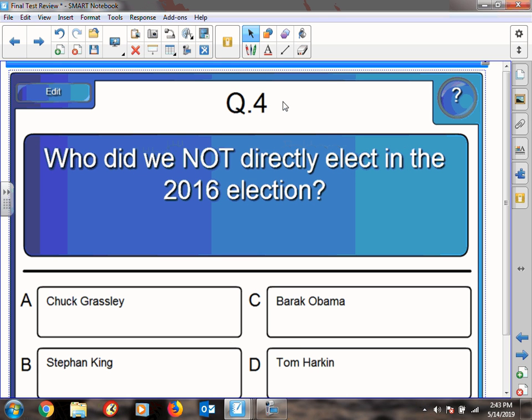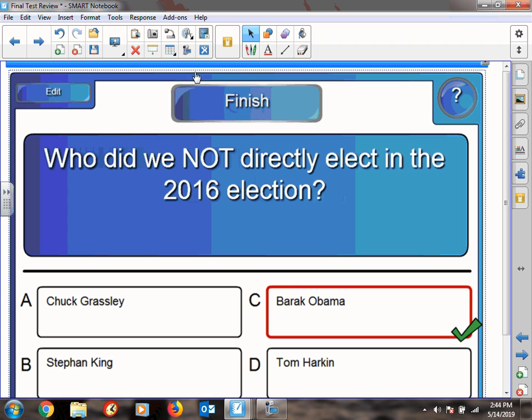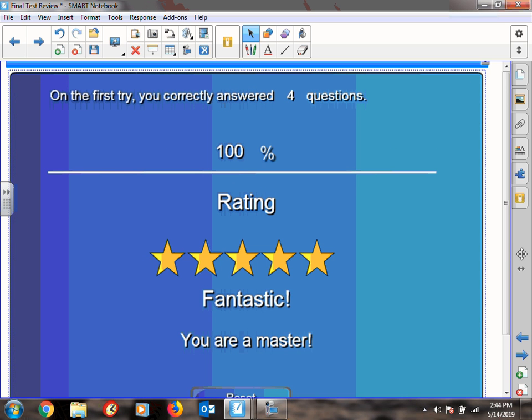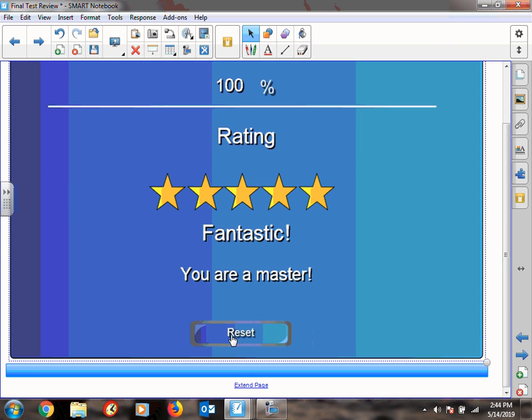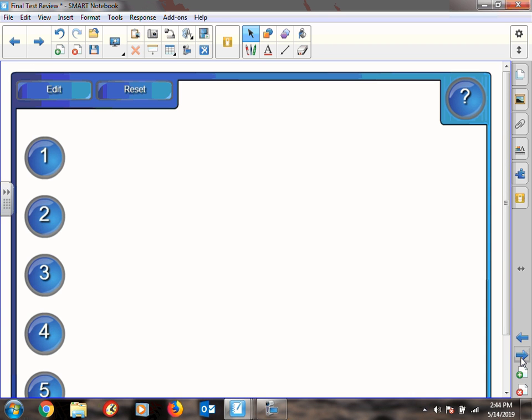Who do we not directly elect in the 2016 presidential election? Sorry, this should say, I did not change this. This should say Donald Trump. We do not directly elect the president. Remember, we tell electors how we are going to vote, but it takes the Electoral College to put that into place. Okay?